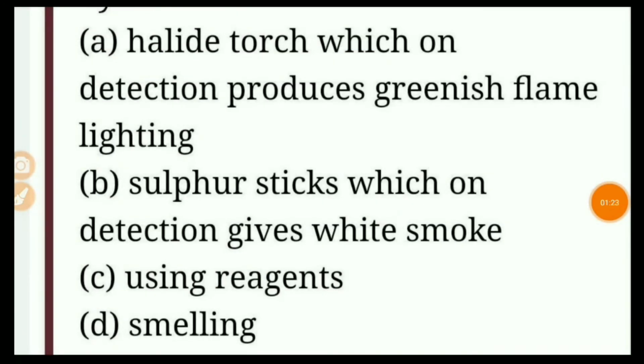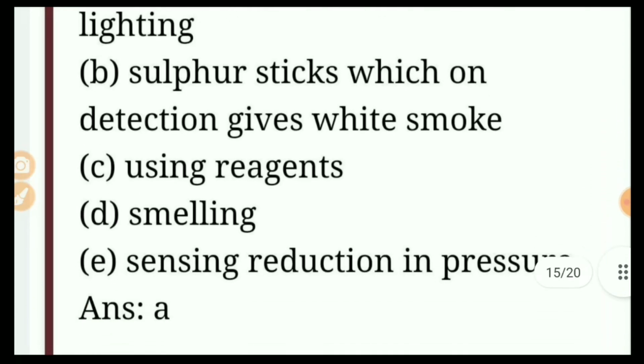B. Sulfur stick, which on detection gives white smoke. C. Using radiant. D. Smiling. E. Sensing reduction in pressure.